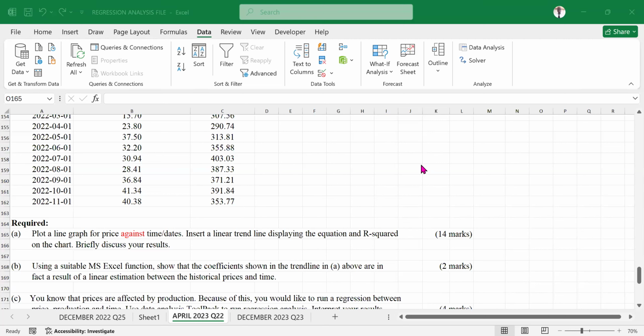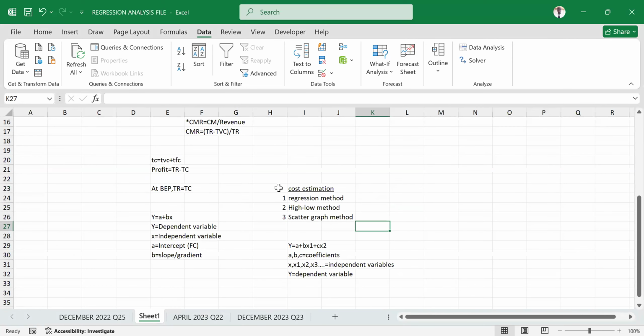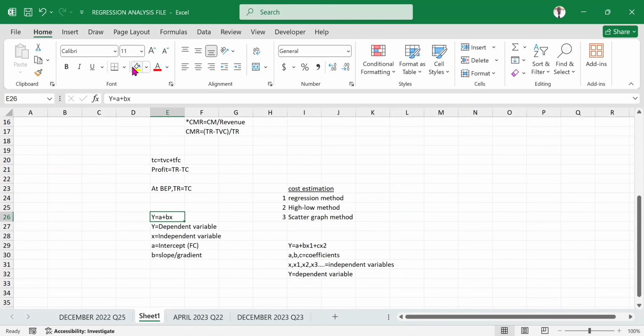You only did regression, okay? No worries, do not worry. Even if you've not yet done the high-low and the scatter, you'll do them. There is still time. I was just mentioning these cost estimation methods so that you know the scope of coverage when you talk about the linear regression equation, because they all rely on this equation. This equation is used in all those three sections of cost estimation. So worry not.